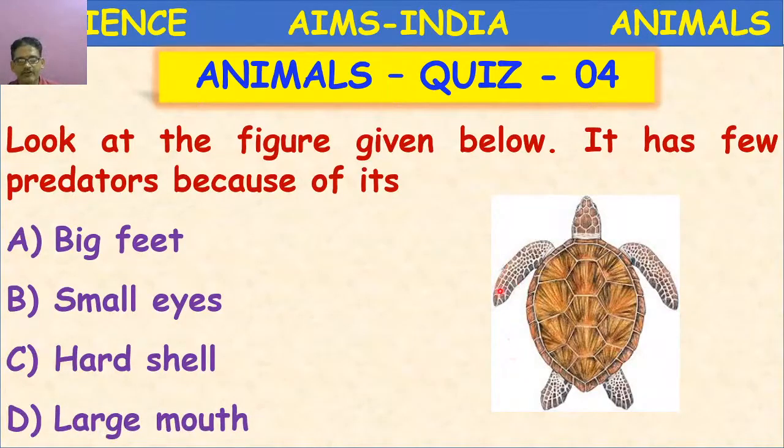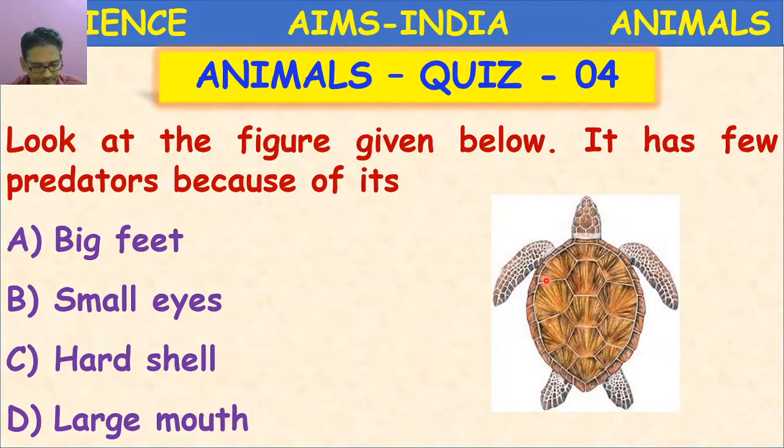Okay, you observe the characters given here: big feet, then head and small eyes, a shell and a large mouth. Which is the feature which helps them? What is this animal?